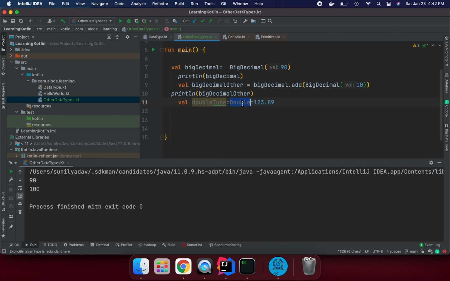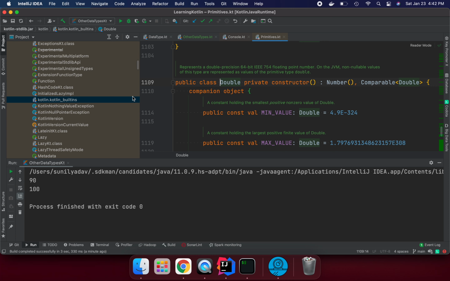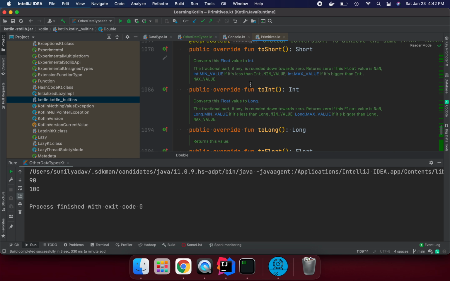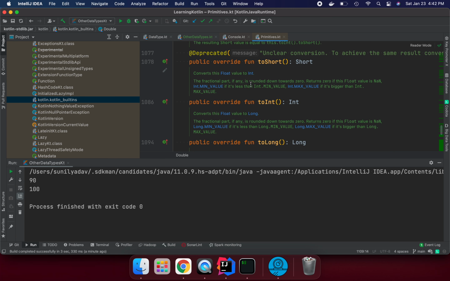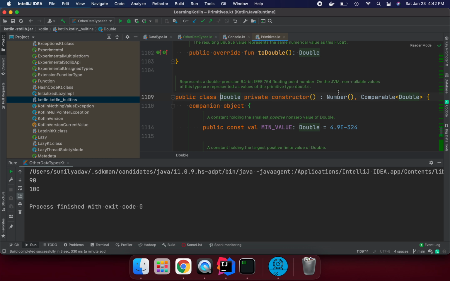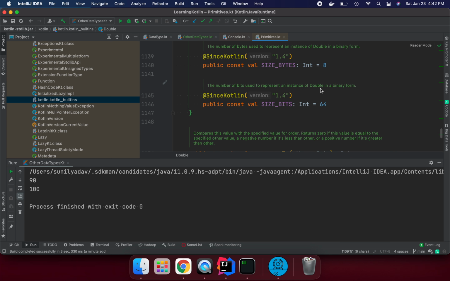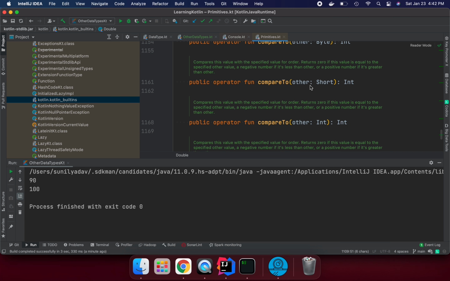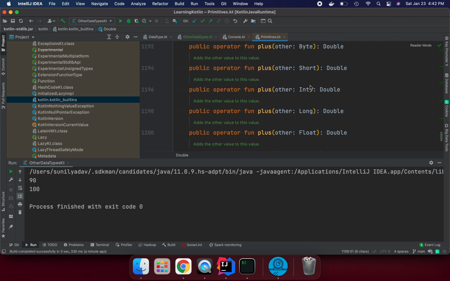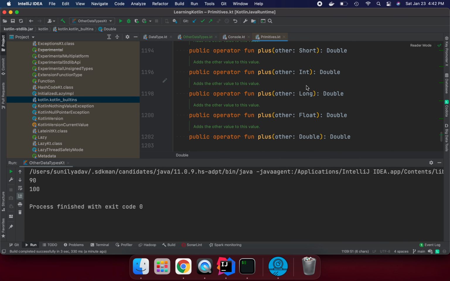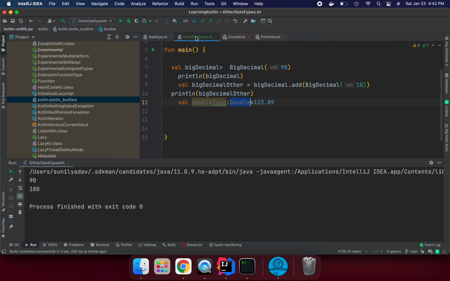Now if you press Command B, it takes you here. This is also a primitive.kt file they have created, and under this you can see they have mostly all these data types that we are using. And you see they are using Number and Comparable, and they have created some utility methods inside, like compareTo. These are the internal methods the Kotlin library provides to us.